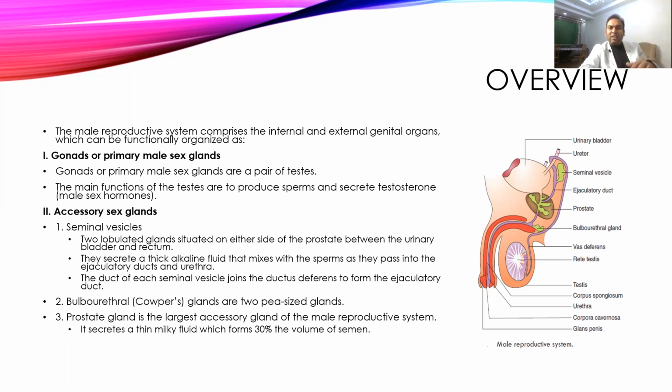So here the male gonads are a pair of testes, and the main functions of these testes are to produce sperm, which is called spermatogenesis, and also to produce a male sex hormone, that is testosterone.